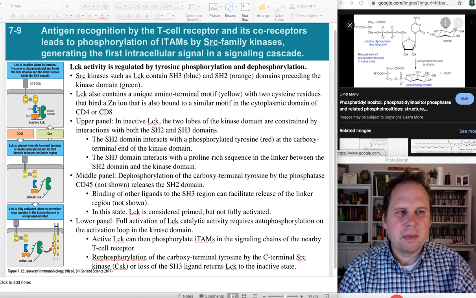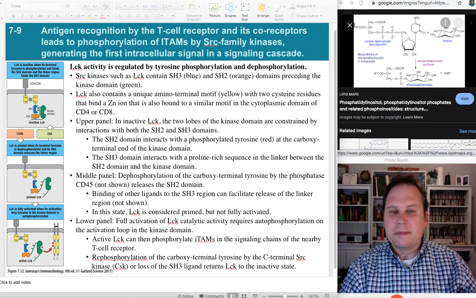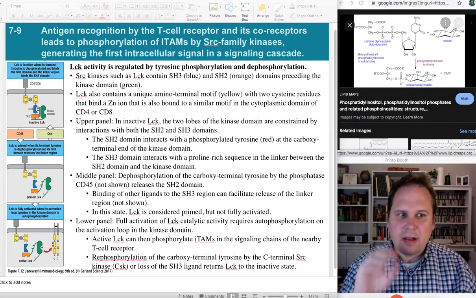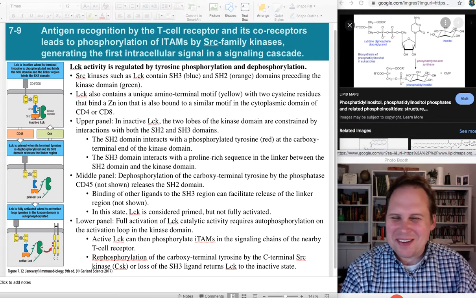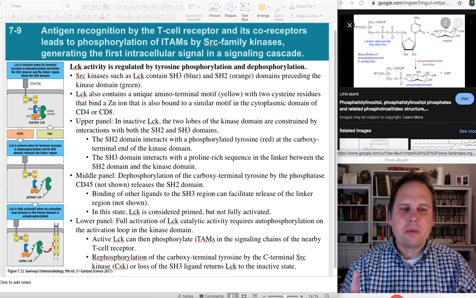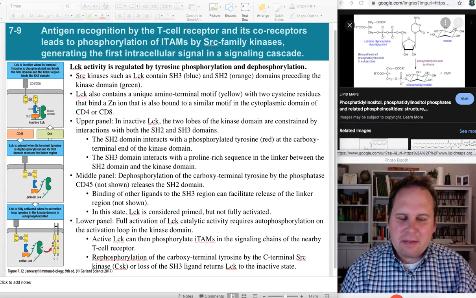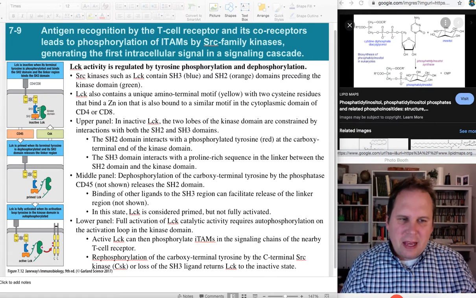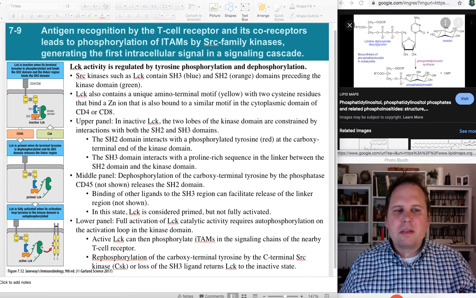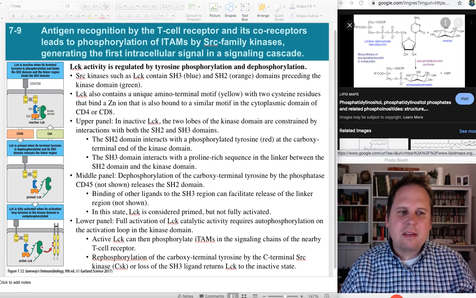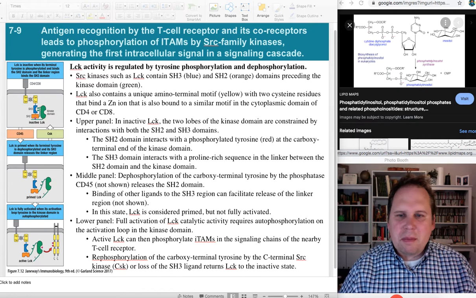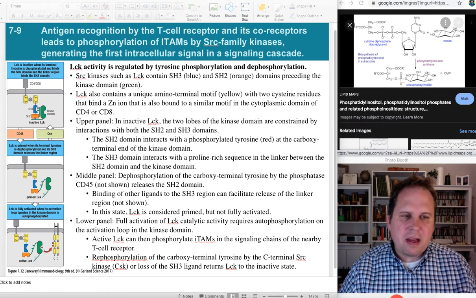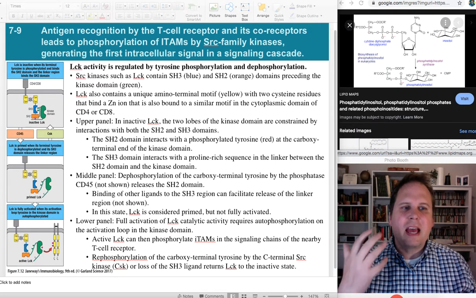Okay, we are back. So, the last thing we need to cover on this slide that I jumped over the first time, because my brain's not working very well, is that CD45 is a phosphatase and it will dephosphorylate. CD45 is also one of the proteins that's going to be expressed more and in different forms when the cell becomes a memory T cell. So these memory T cells will have high amounts of CD45 sometimes, and so that makes them easier to activate.